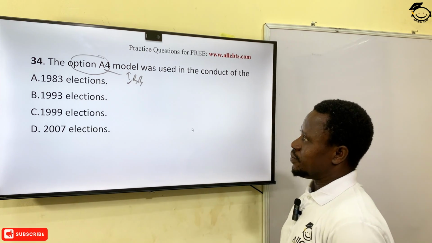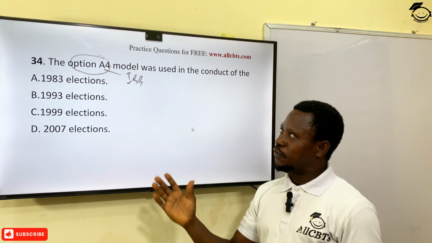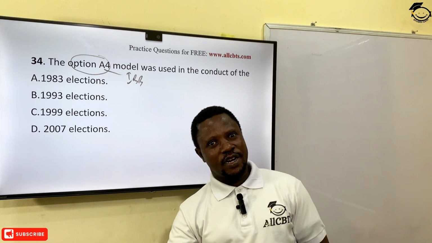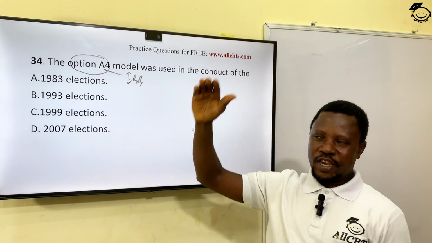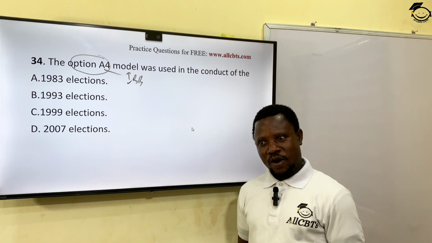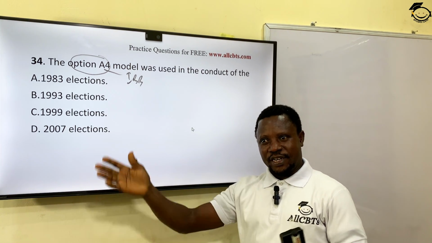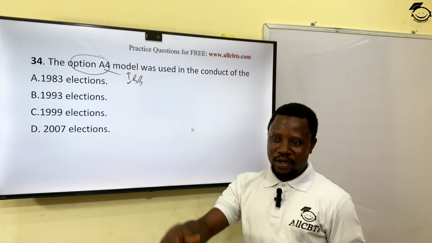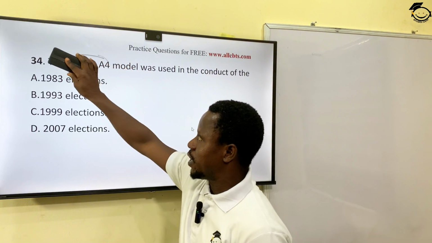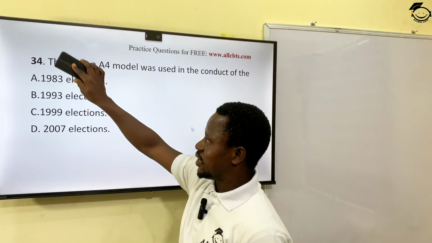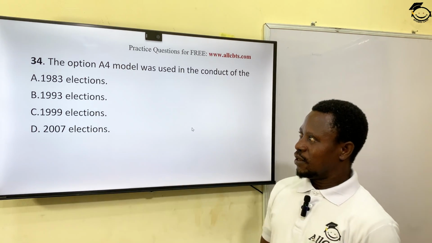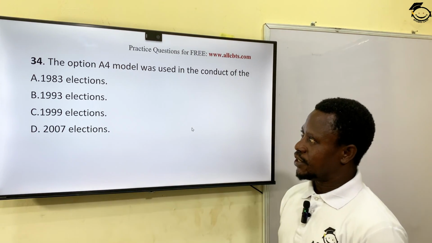Okay, now in that election, this option A4 was testing the popularity of a candidate right from the grassroots to the national level. Okay, and it is a combination of both open and secret ballots, where people are made to queue up in the sun, in the rain, and then when it's time, you go and do thumb printing. So it's a combination of both what? Open and secret ballot, option A4. So it was the 1993 June 12 election as introduced by Babangida. Option B is the correct answer.